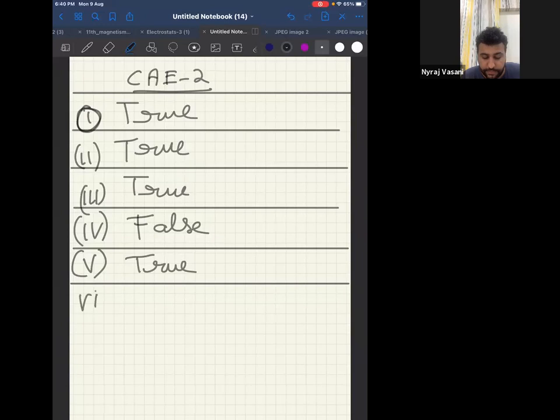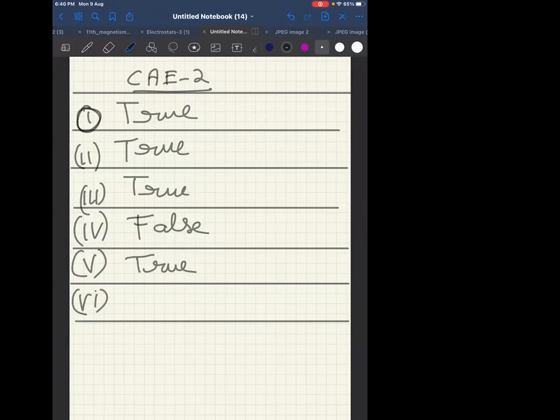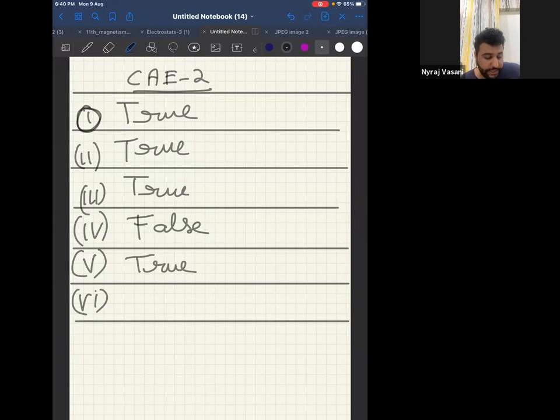Sixth. Tell me the answer for the sixth one. What they are saying, velocity and speed have the same dimensions. Do they have the same dimensions, velocity and speed?